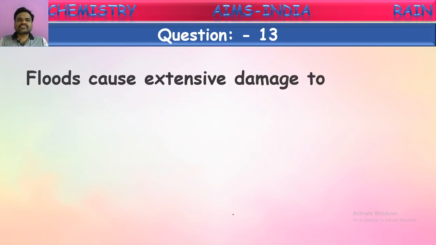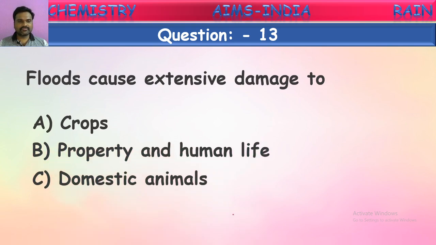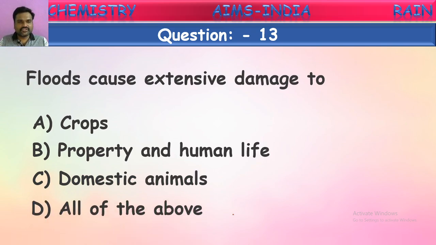Floods cause extensive damage to what? See the options given: crops, property and human life, domestic animals, all of these. Which is the correct answer? Which are being affected by floods?